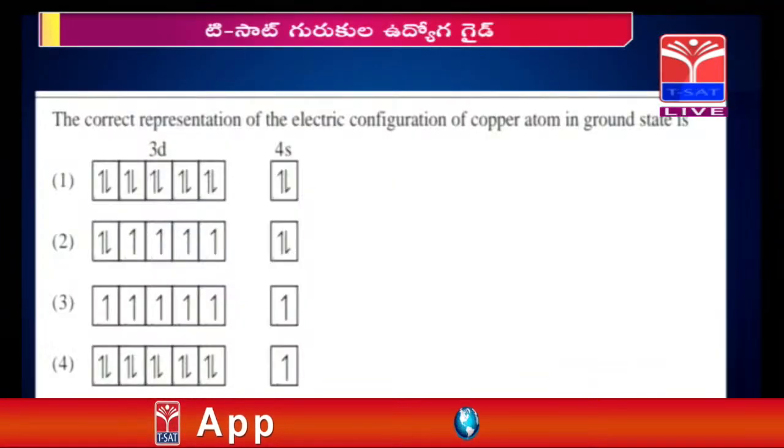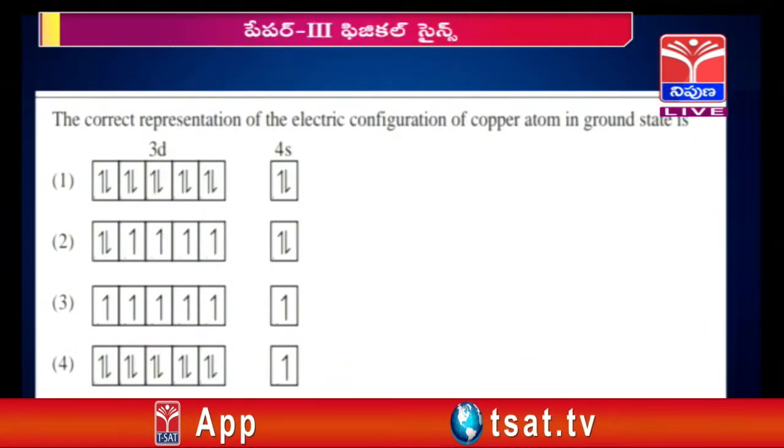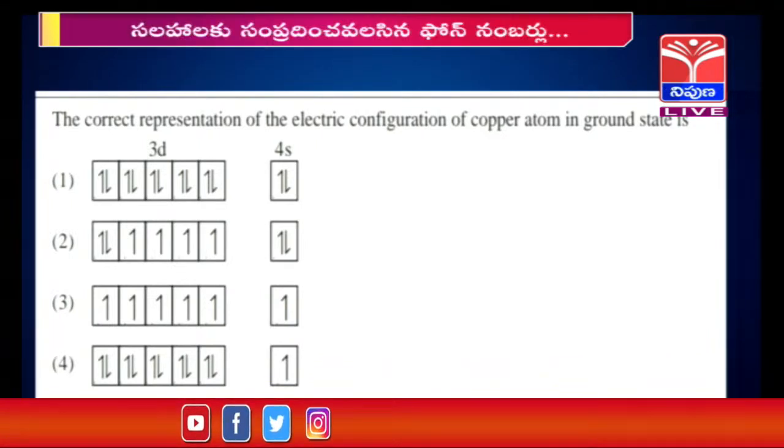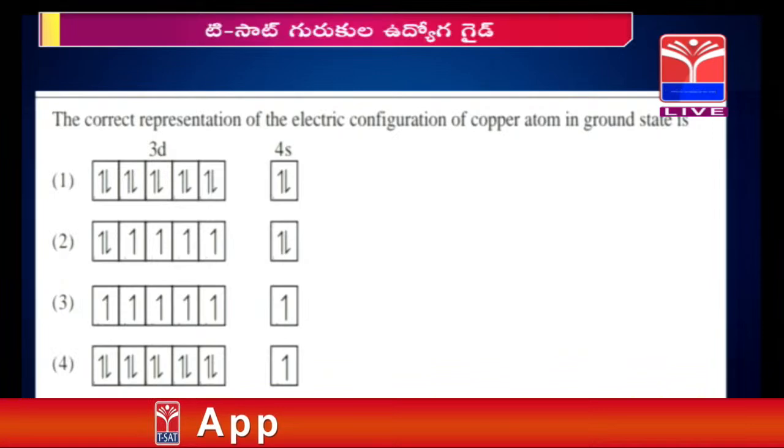Some questions which we may ask in this area are shown here. Let us discuss. This is about how the electrons are filled in the orbitals. Copper has an exceptional electronic configuration, because in the outermost orbitals the 4s1 3d10 configuration is there for copper because of fulfilled configuration. So, this is the ground state. What is the ground state electronic configuration of copper? So, we have to answer.